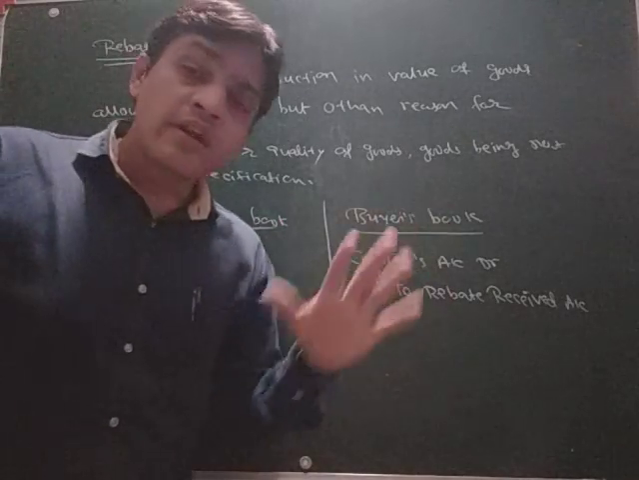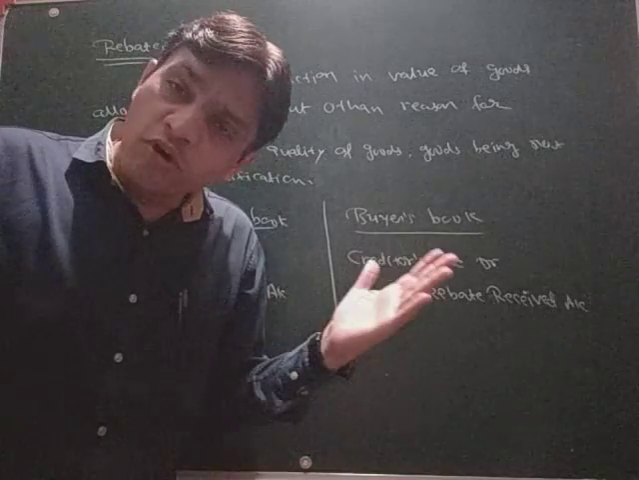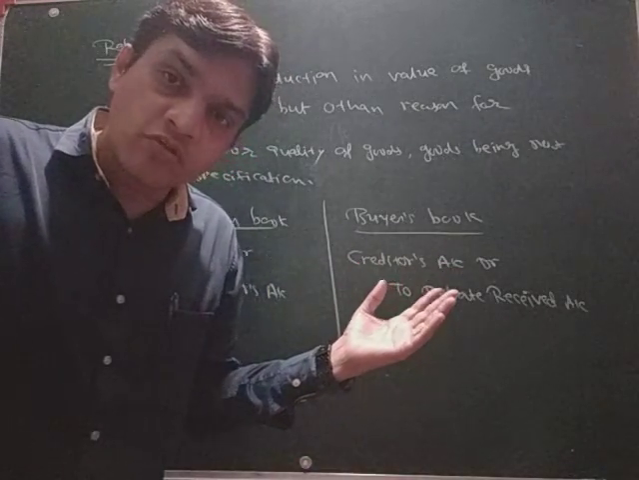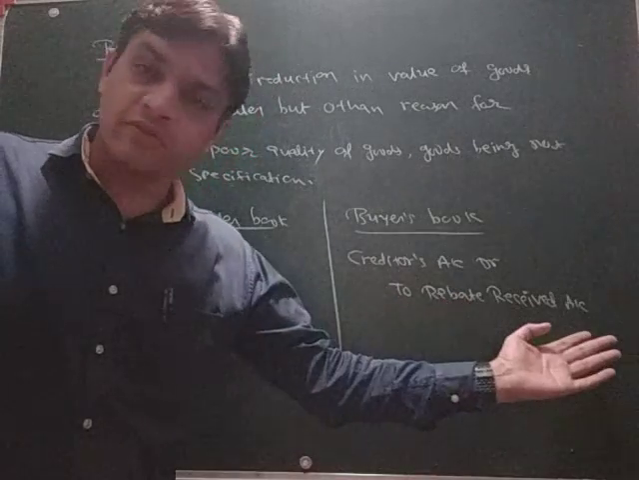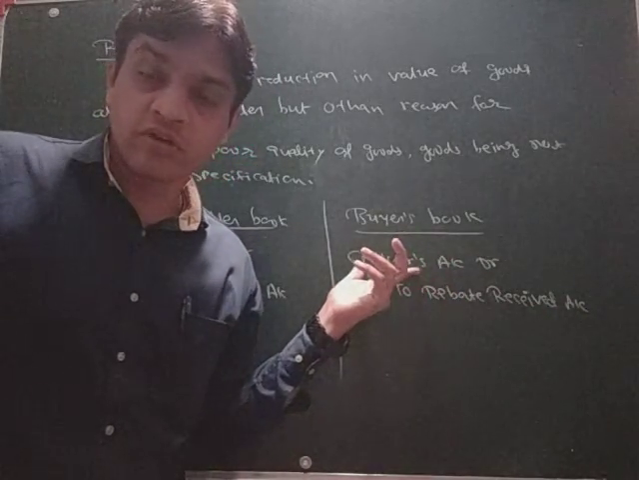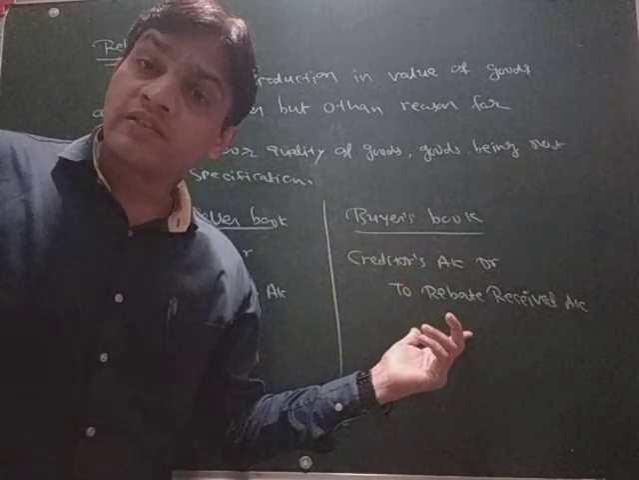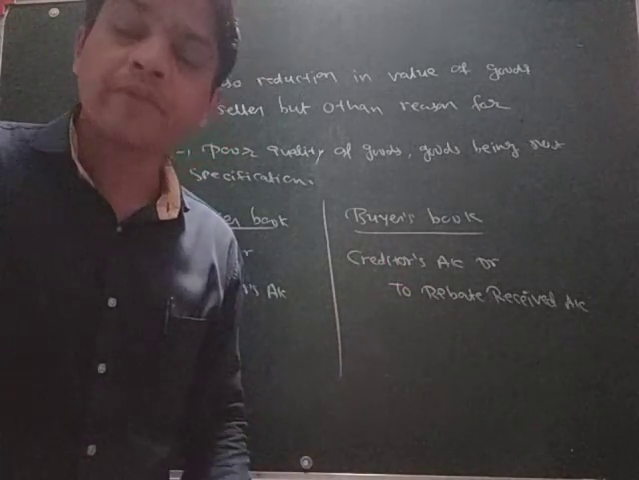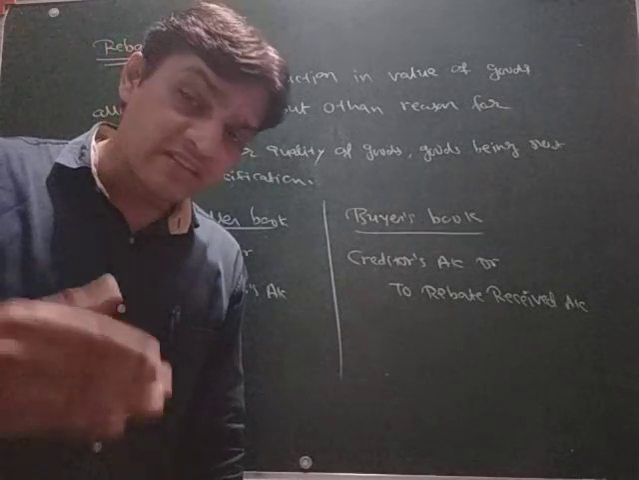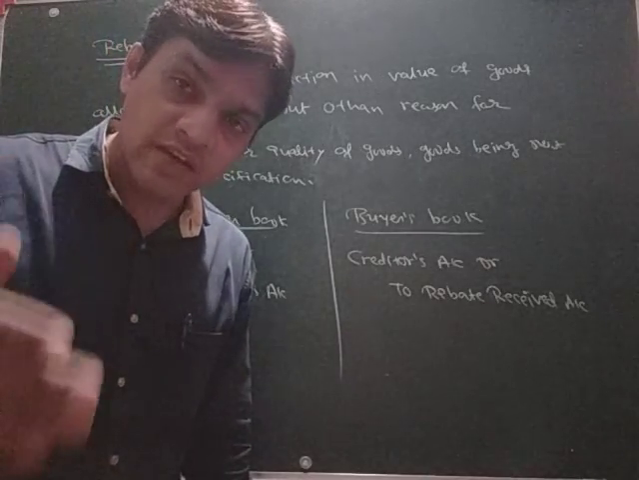Now in the buyer's book, the rebate is one kind of income for the buyer, so it will be credited as rebate received, and the creditor's account will be debited. So creditor account debit to rebate received account credit. This is the entry about the rebate, and now we will see the last, and that is cash discount.